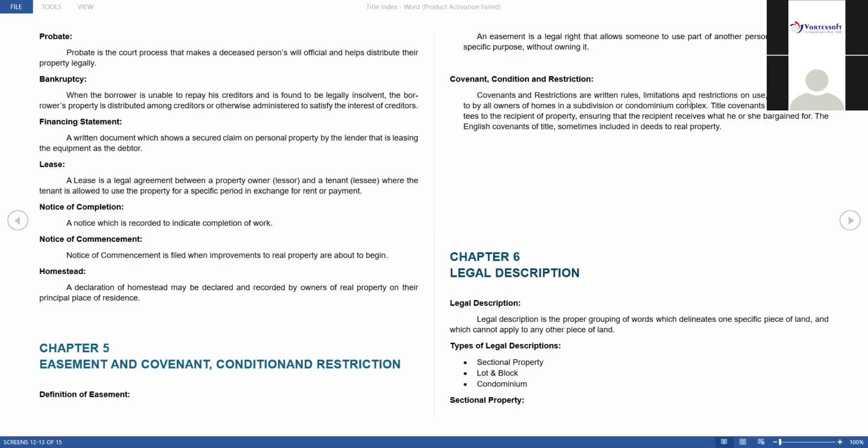What is an easement? An easement is a legal right that allows someone to use a part of another person's property for a specific purpose without owning it. For example, the government is planning to put a water pipeline through your property.